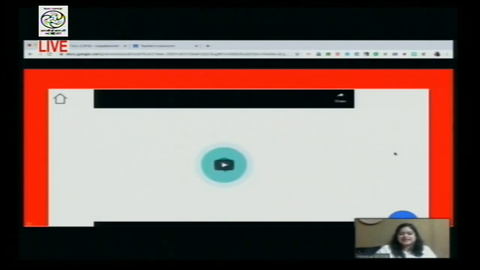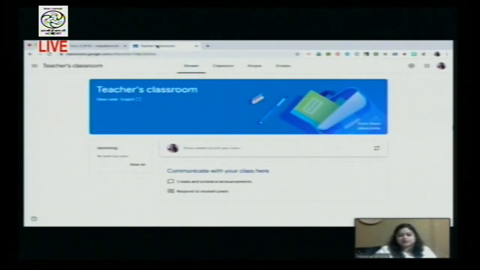So you can see how easy it is. Google apps are user-friendly. They are so easy, and with a click of a button, you can actually enjoy the benefits of all these Google apps. And for conducting a video meeting, let me take you to my Google Classroom.